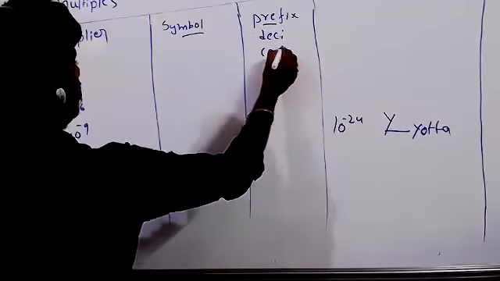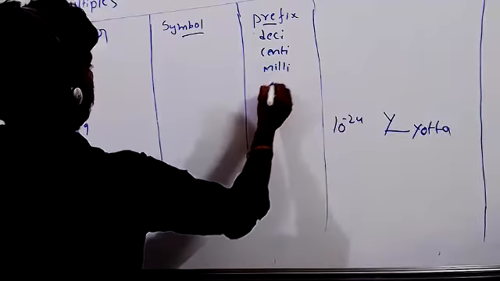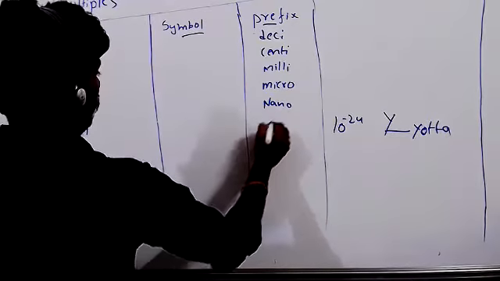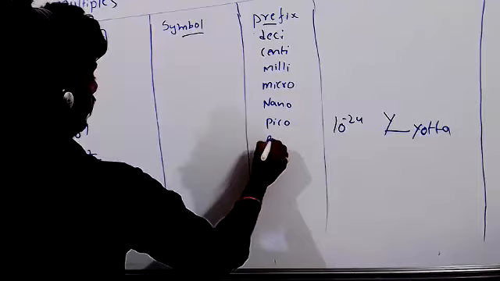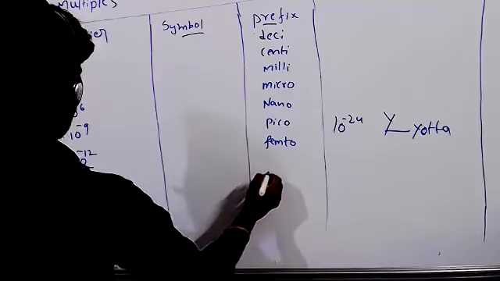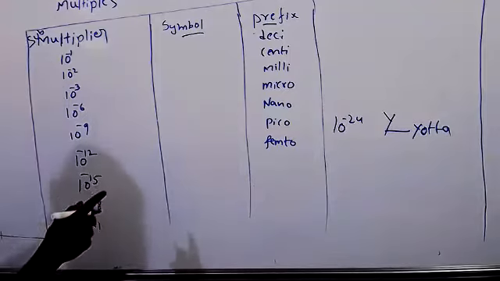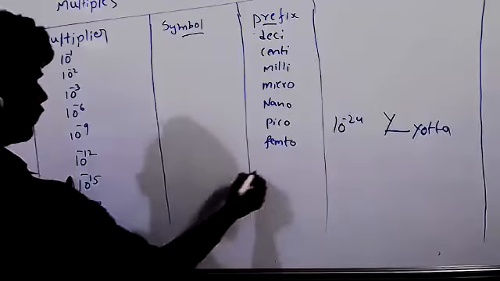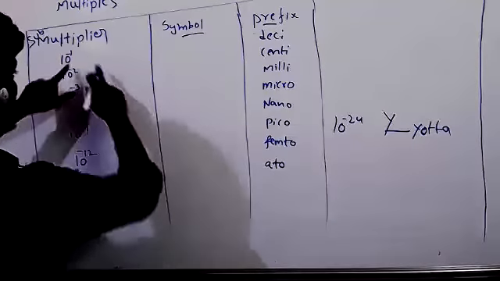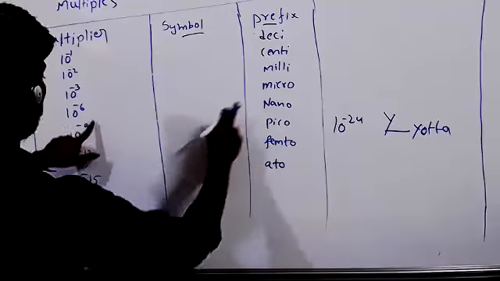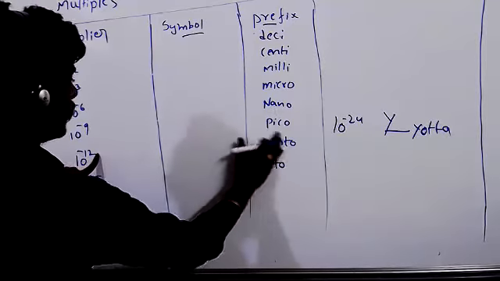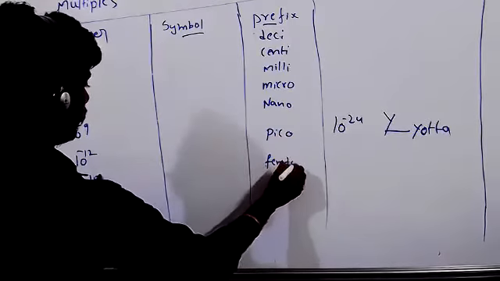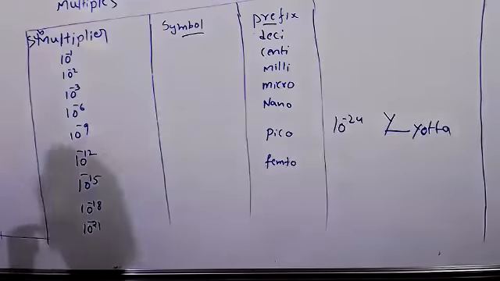Deci, centi, milli, micro, nano, pico, femto. Femto is 10 to the power of -15.